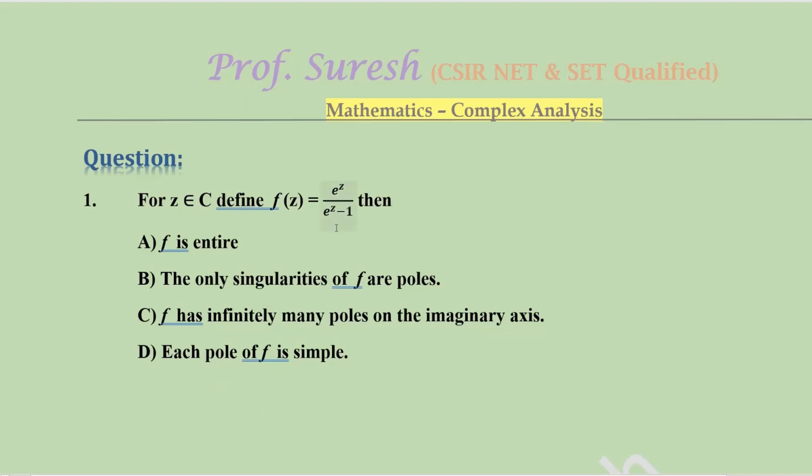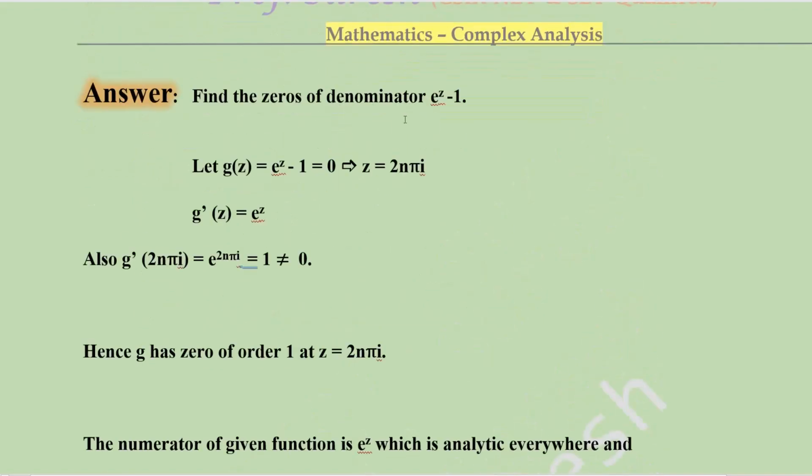See here, if you put z equal to 0, the denominator will be 0, but the numerator is not 0. e power 0 is 1. So the denominator is 0, numerator not 0. Denominator 0 means surely it will have a singularity. So it cannot be an entire function. So we can omit the first option immediately. Now find the zeros of the denominator, e power z minus 1.